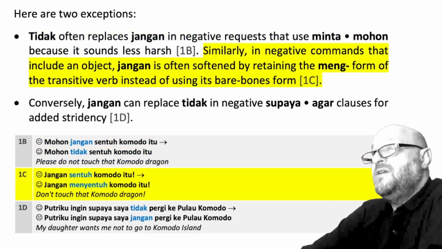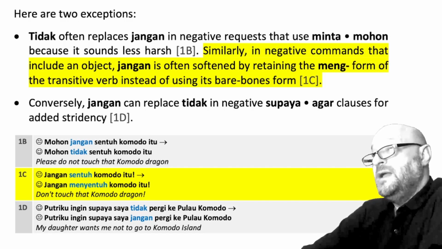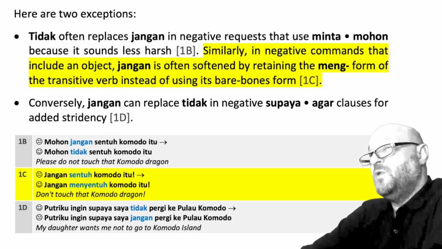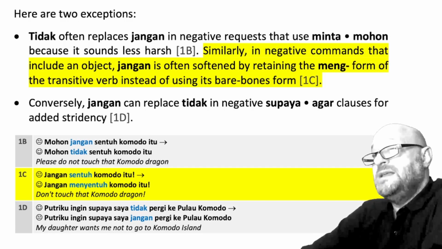Similarly, in negative commands that include an object, jangan is often softened by retaining the meng- form of the transitive verb instead of using its bare bones form. Example 1c, jangan sentuh Komodo itu can be softened by saying, jangan menyentuh Komodo itu. Don't touch that Komodo dragon.